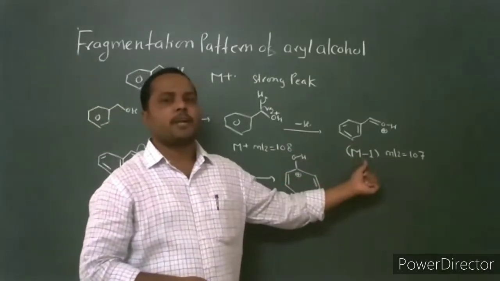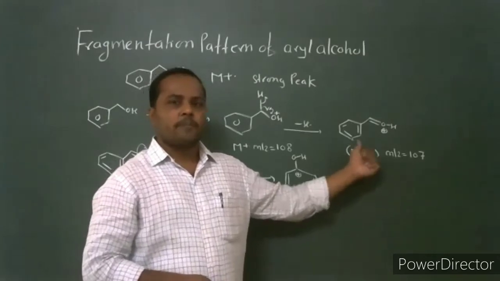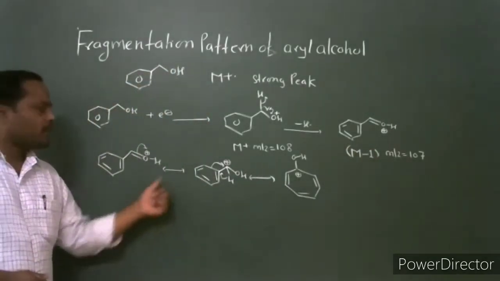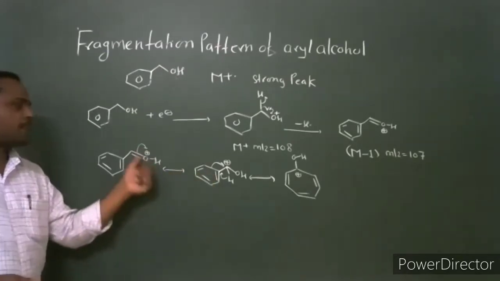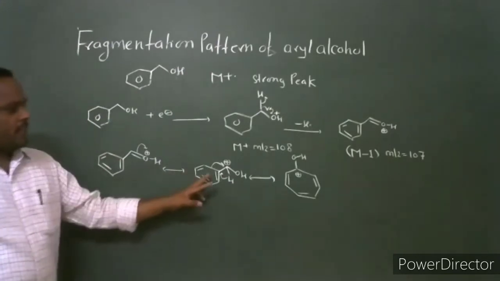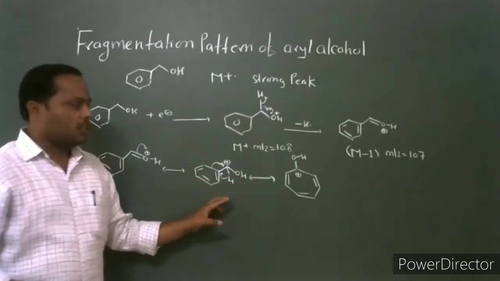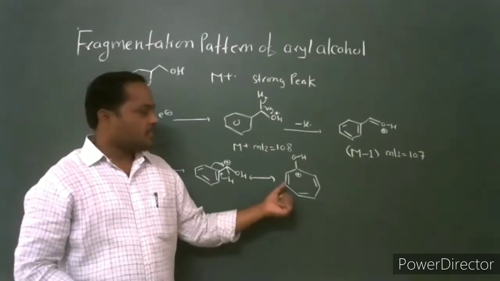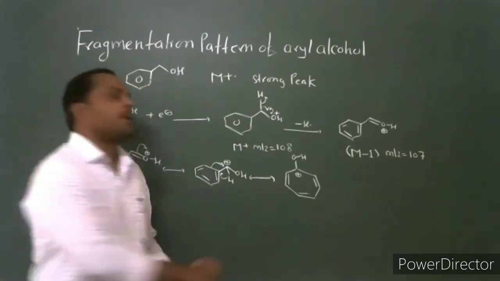This M-1 fragment ion is a benzyl carbocation; these are the two resonating structures of the benzyl carbocation. It is well stabilized by the lone pair of electrons present on oxygen, in this oxonium ion. It undergoes rearrangement and is converted into the hydroxytropylium ion.